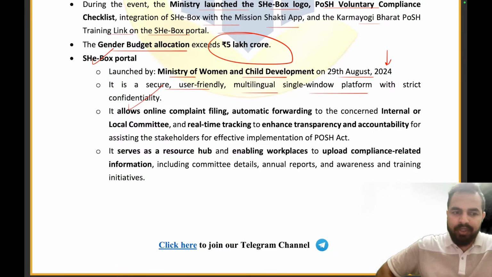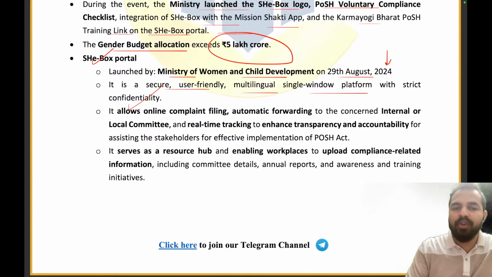So, guys, you know that many times people have a complaint, but they don't know where to file it and whether this complaint will reach the specified authority also or not, so that it can be resolved. There should be a proper resolution of the complaint, right? So that is why the Government of India, Ministry of Women and Child Development, came up with the SheBox portal. This is the portal on which we are able to file the complaint, and it will go to the respective authorities who will be responsible for taking action on these complaints. And this comes with strict confidentiality.